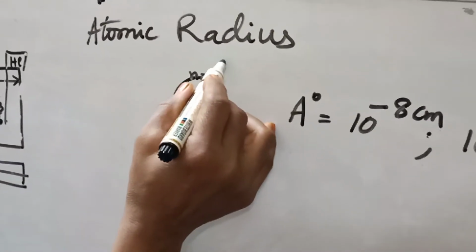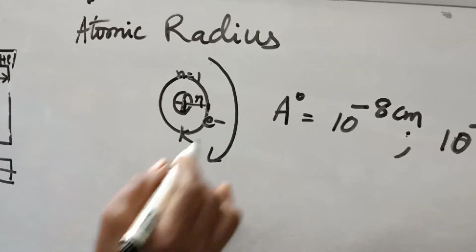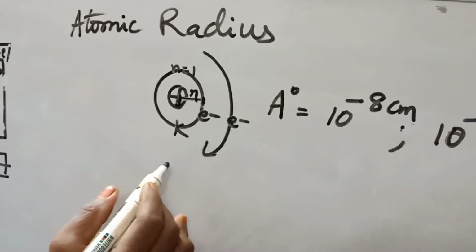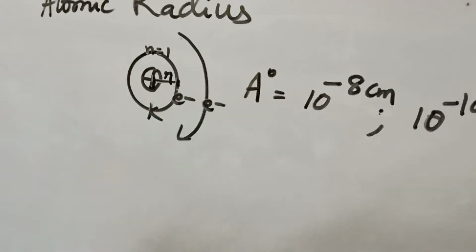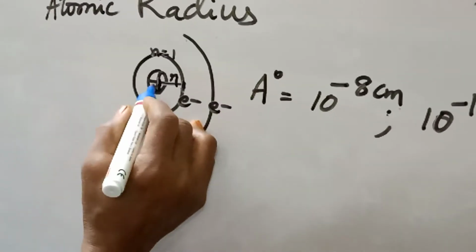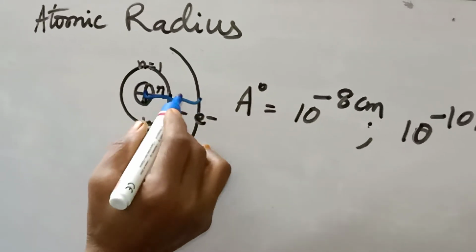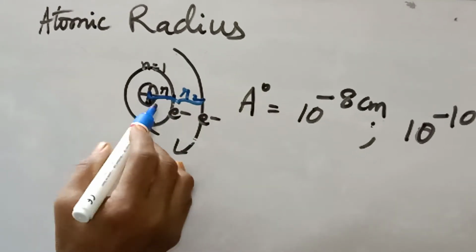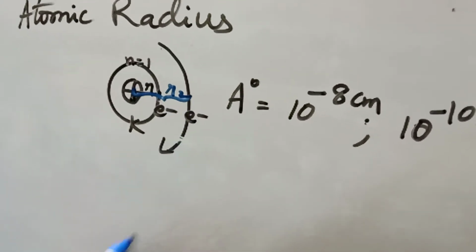There is the K shell, and the L shell over it. If the electron is present here, the distance from the center of the nucleus to this point is called R2. R1 means the first shell, and R2 means this one.